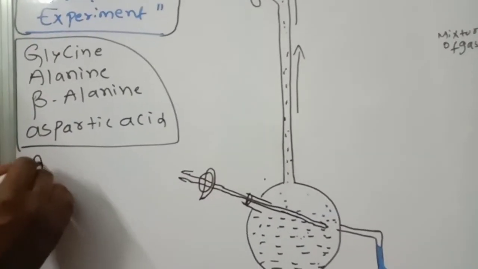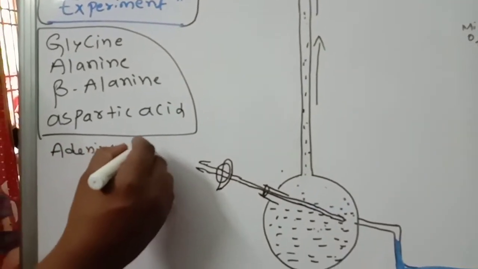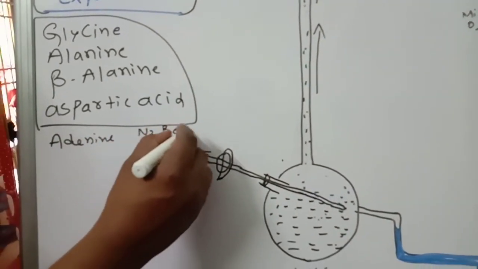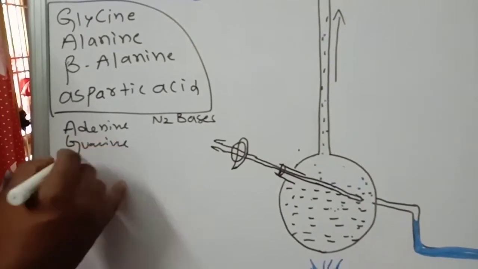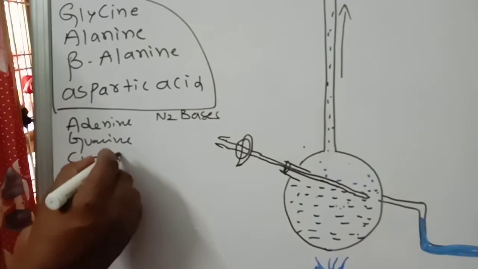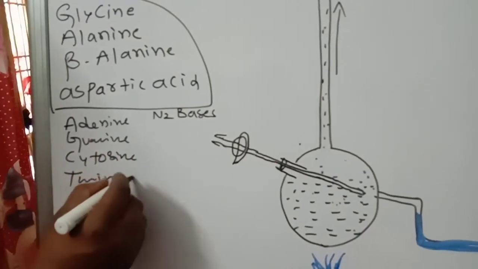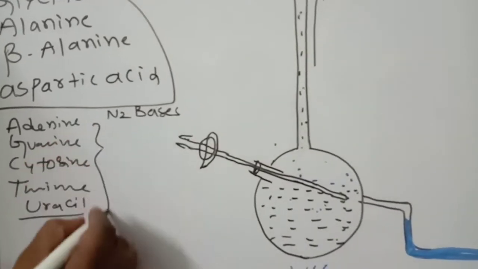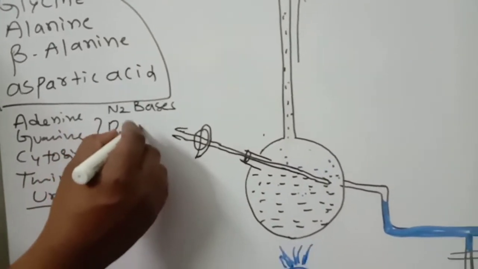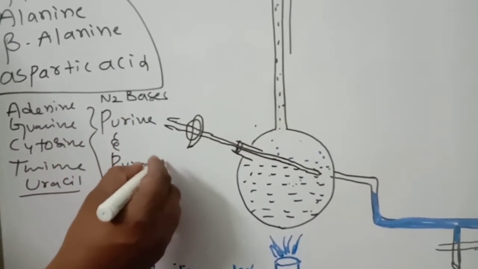Later, adenine, nucleotides, nitrogen bases were identified. What do you call nitrogen bases? These are adenine, guanine, cytosine, then thymine. They identified purines and pyrimidines also through this.